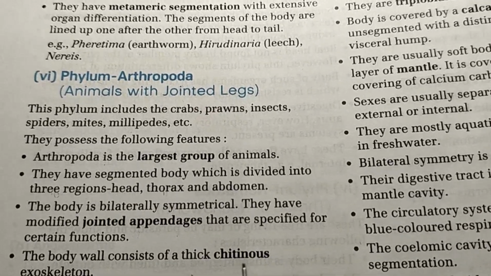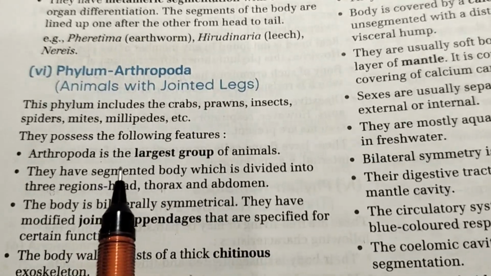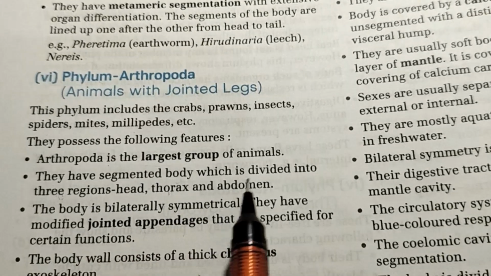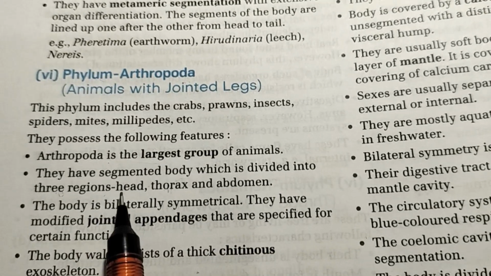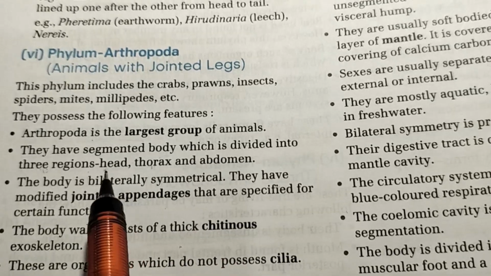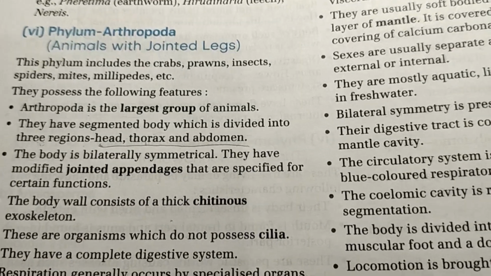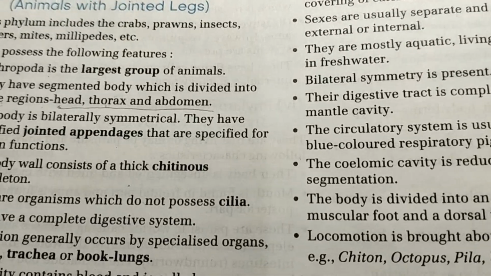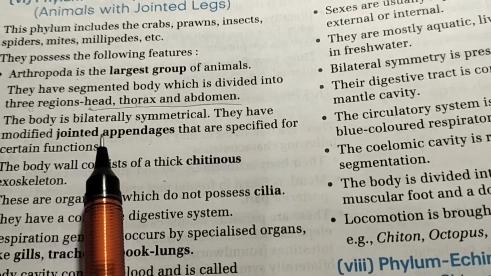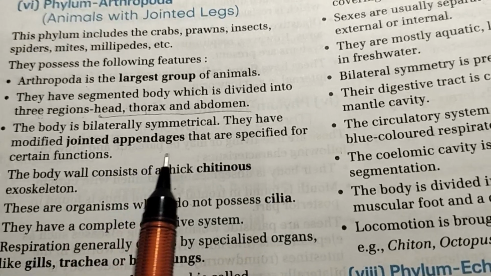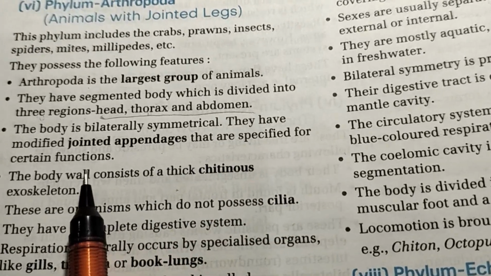They possess the following features. Arthropoda is the largest group of animals. They have a segmented body which is divided into 3 regions, that is head, thorax, and abdomen. So you can mark it down. These are the 3 important points in which the body is divided. The body is bilaterally symmetrical. They have modified jointed appendages that are specialized for certain functions.